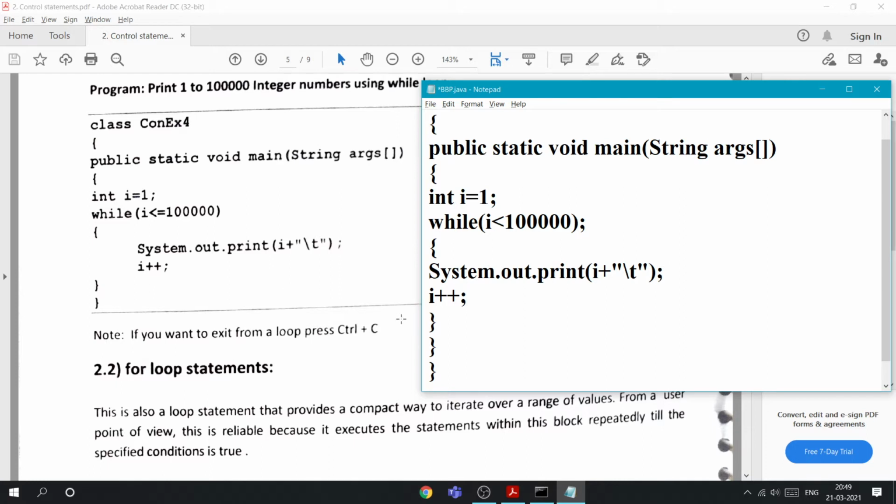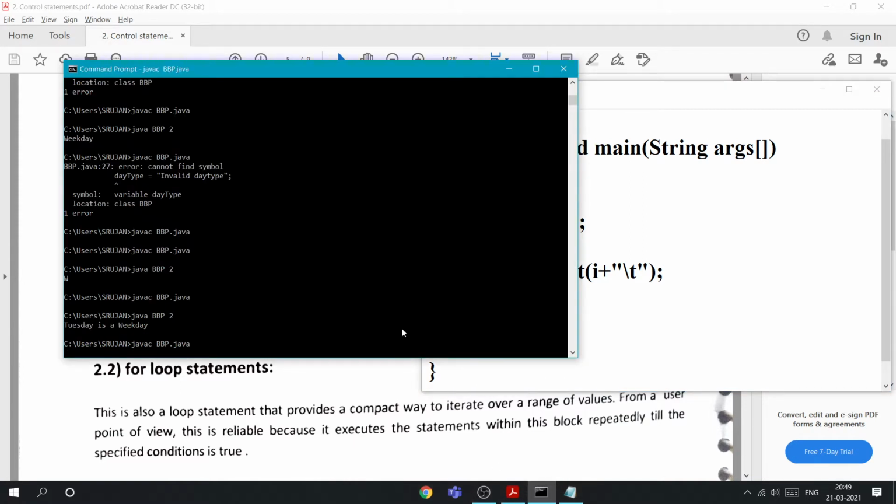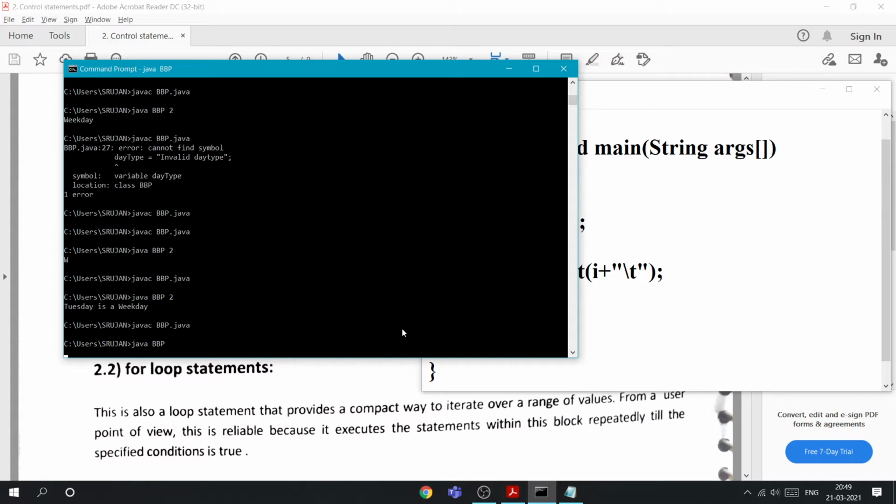Save it and let's execute this. No error. Let's compile it and see whether I get an output.